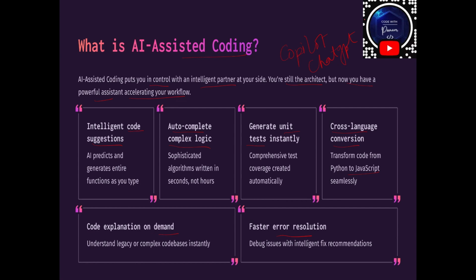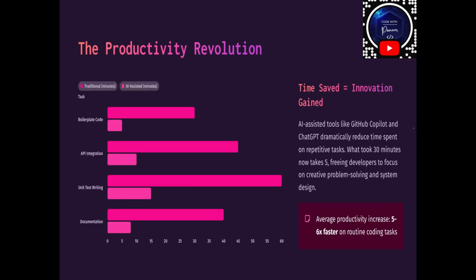Now in this case, for example, I would take a simple function which you are going to write in JavaScript. It is a very complex function, but if you take help of these AI tools, the AI tool can easily complete it in 5 minutes, which you would have taken 30 or 40 minutes for. Let us go to the next slide and see the productivity revolution. That is what I have told you. Here, when we are using these AI tools, we are going to save our time.